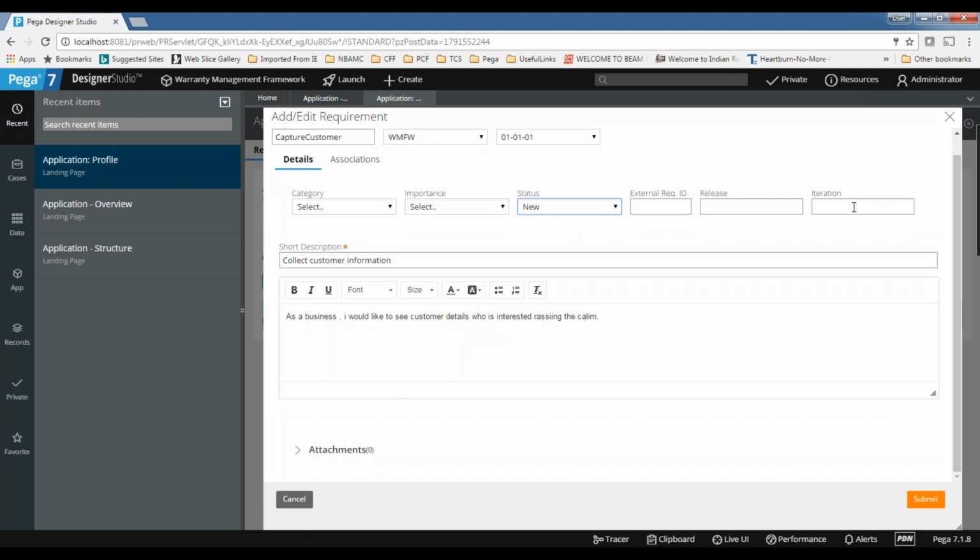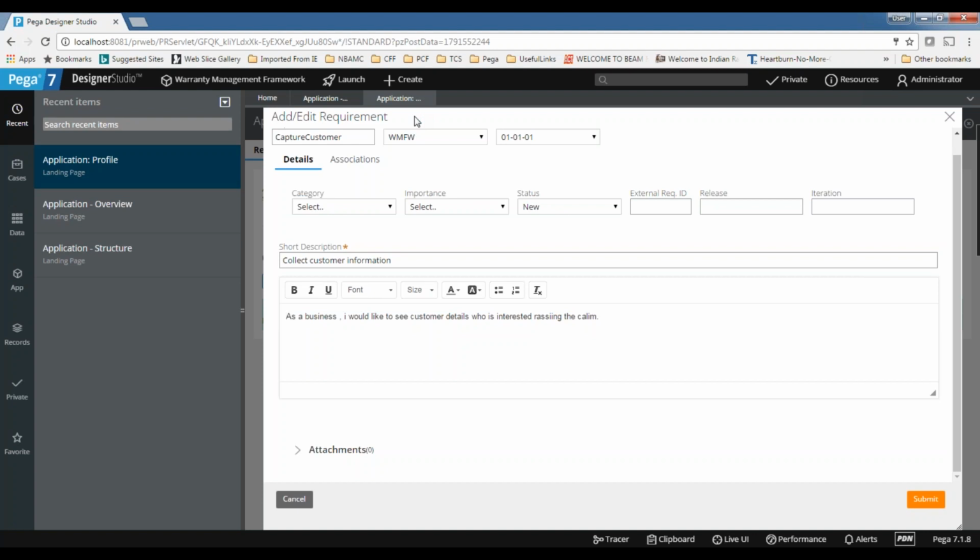These are straightforward: the iteration, the release, the external requirement ID, if you have a requirement ID for this, you can also attach it. And this requirement is also basically a rule. It's not just kept here; the requirement will be documented. Whenever you take the RAP, the requirements will also be taken care of. When you deploy it, the requirements also go. It's permanent, a system of record. Whatever you are doing here is a system of record. Requirements won't go anywhere. It's tightly coupled with the application.